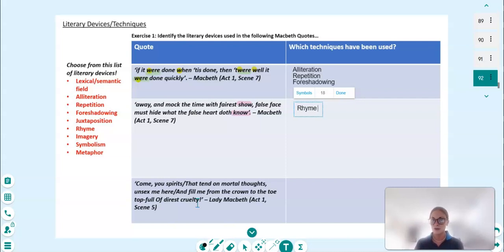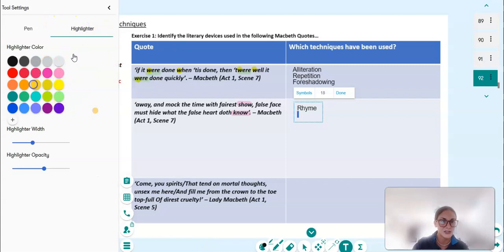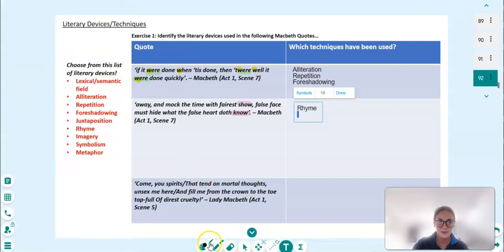So there's a few routes you can go down there, but just a little fact for his plays. Usually you hear rhyme with supernatural creatures, supernatural characters. What else have we got? We've got "false face", which is another example of alliteration. So let's highlight that one too. False face.